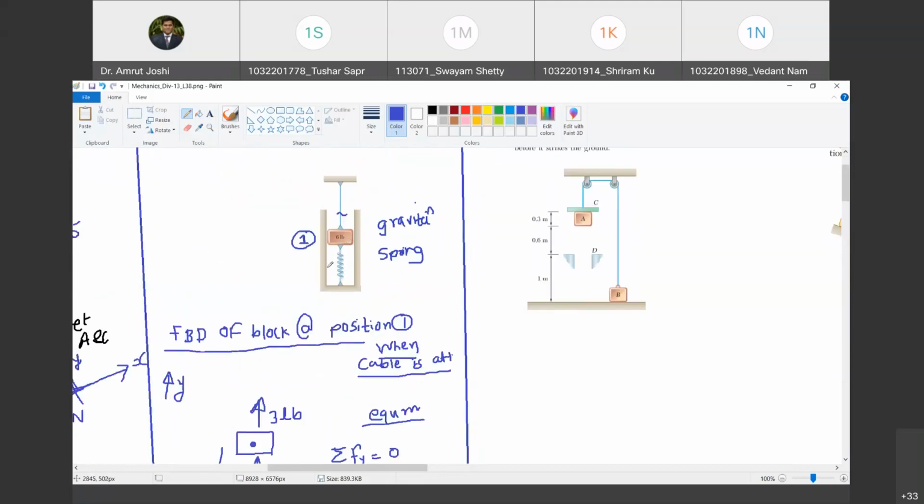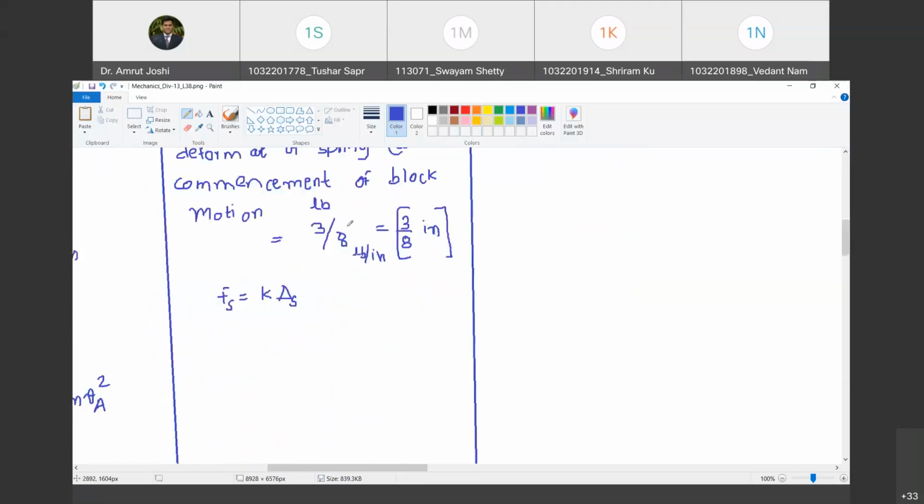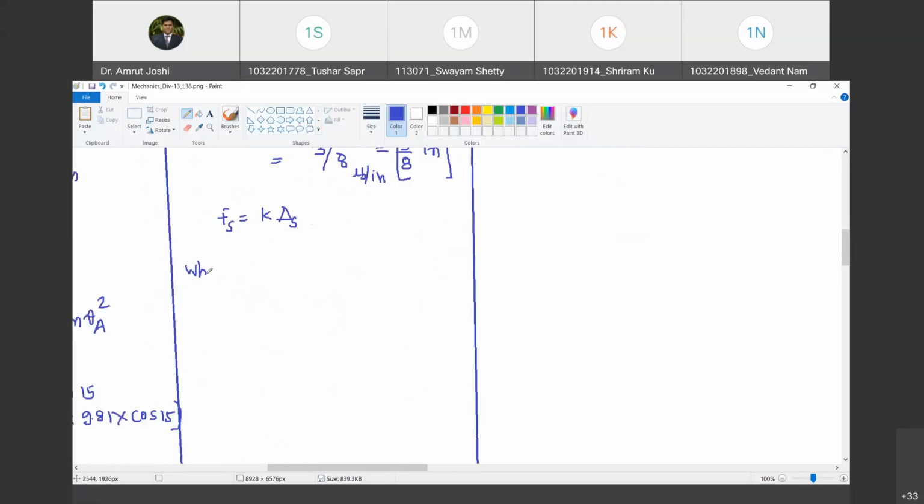Now, can I write down now the kinetic energy at position number 1, when the cable is just cut? Are you with me? Yes, sir. So look, when the cable is cut, at that time the block is occupying which position?